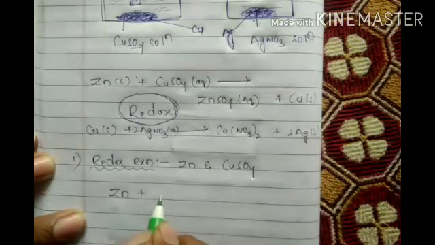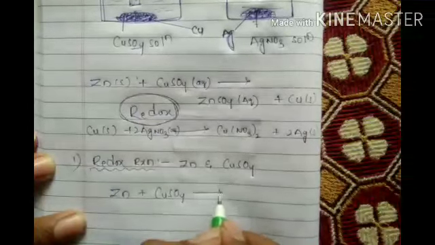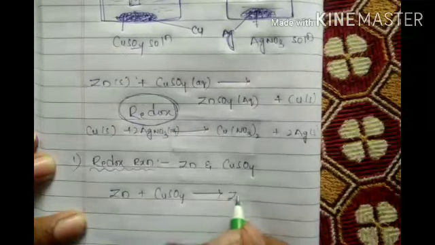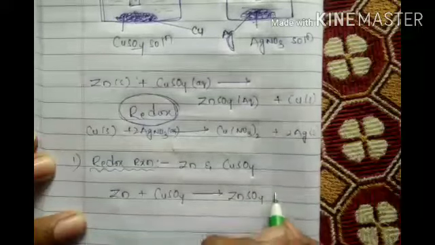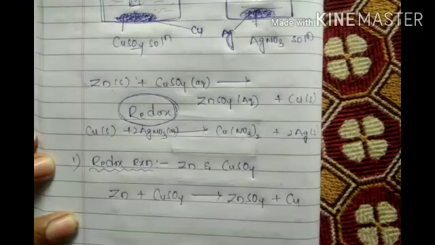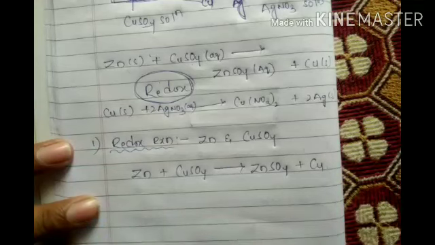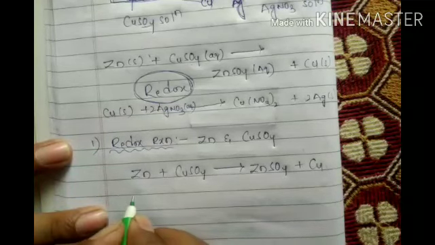Zn plus CuSO4 gives rise to ZnSO4 plus Cu. Shall I write this reaction in a different manner? Shall I write it like this?